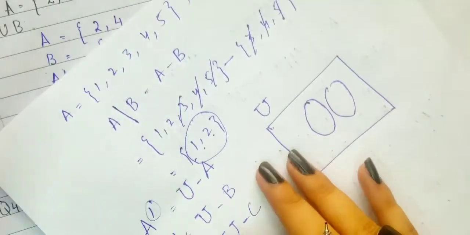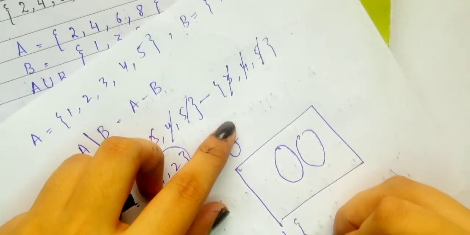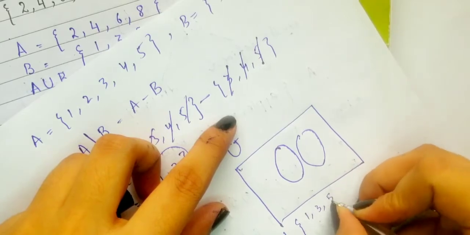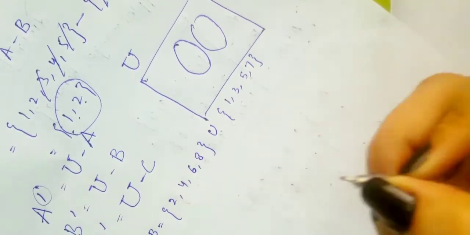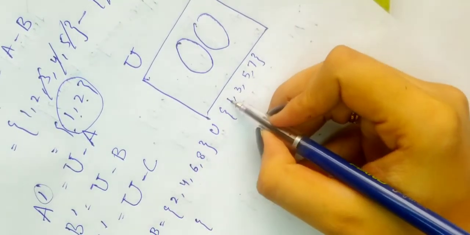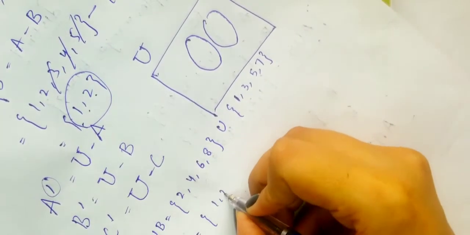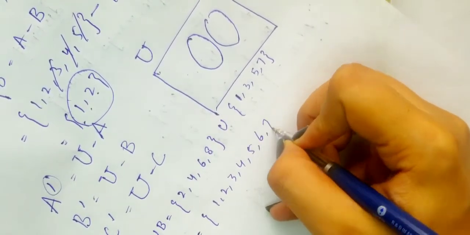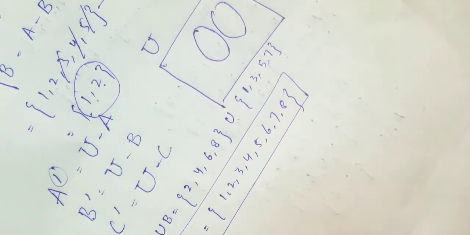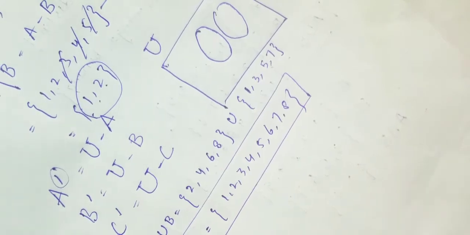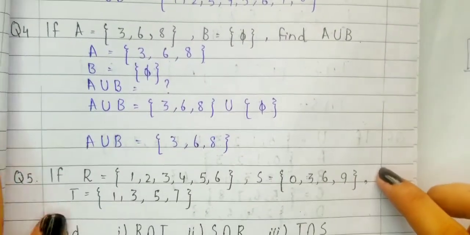A union B is equal to, what's the value of set A? It is 2, 4, 6, 8, and union, then what is the value of B? 1, 3, 5, 7. So when I find the set for A union B, it will be first of all 1. As I told you, we'll always start from ascending order: 1, then 2, 3, 4, 5, 6, 7 and 8. Now I have made a set in which all the elements are represented in the union set, and it's true.